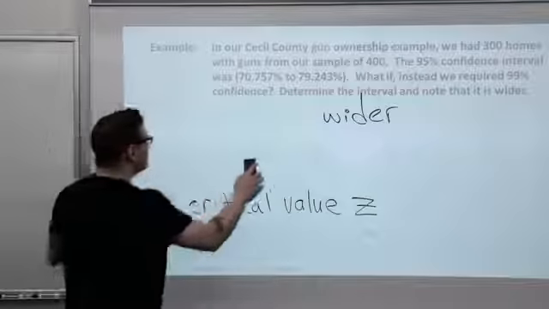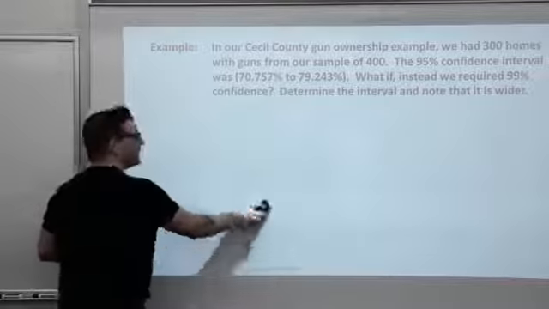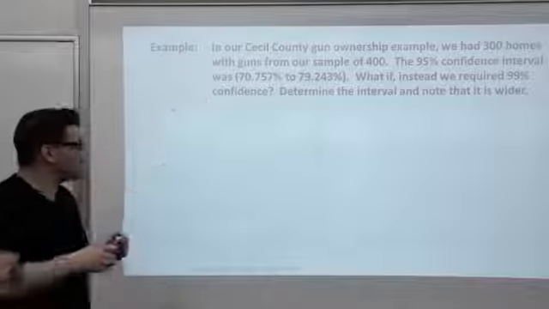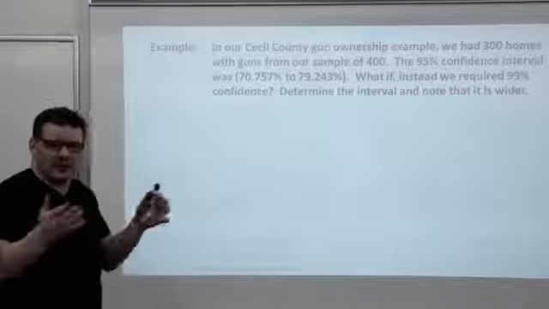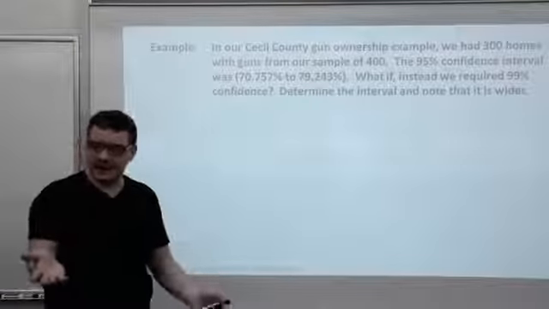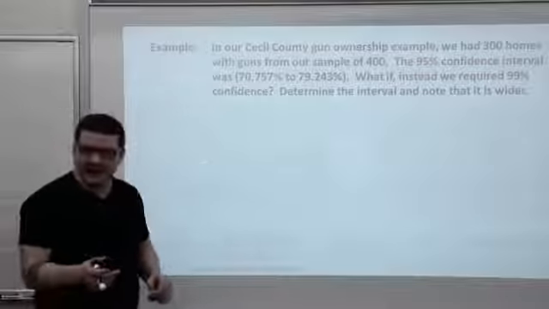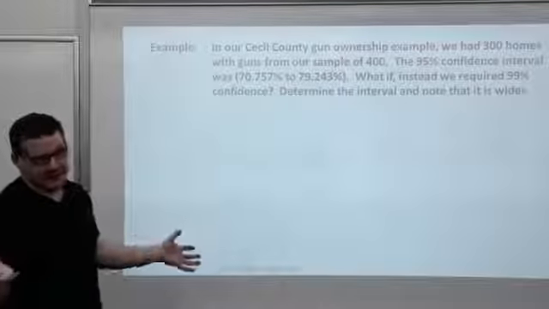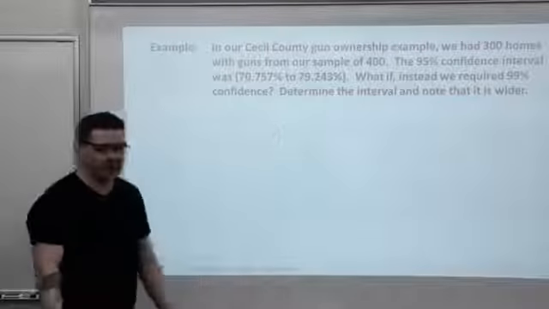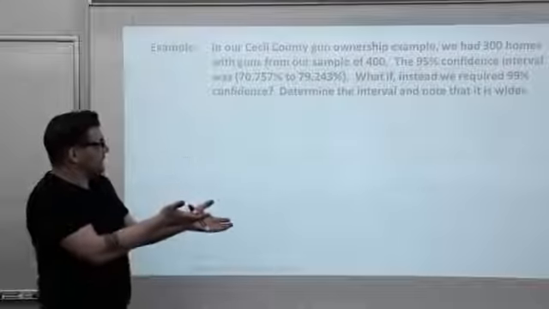Example. Back to, we're talking about compulsive gambling. Well, let's talk about guns for just a second here. The Cecil County gun ownership example, where, remember, Mother Jones magazine had said a certain percentage of houses in the country own guns. And then we made up some data. We said, pretend, who knows what the case is in Cecil County, but pretend that we had 300 out of 400 homes in the county own guns. Do the confidence interval.